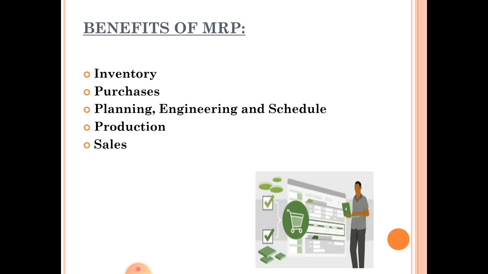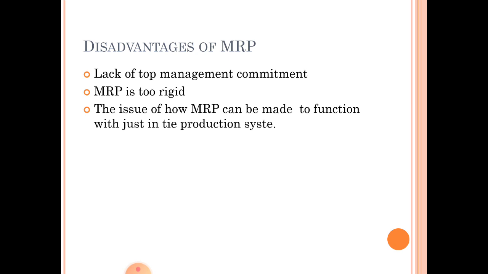MRP plans orders for purchasing and shop scheduling for the quantity of items that must be available in each time period to produce the end items. So next is production. It can improve the flow of work, reducing delays. So next is sales. The MRP system improves the company's ability to react to changes in customer orders, improves customer service, and reduces delay and lead time. So these are the benefits of material requirement planning.